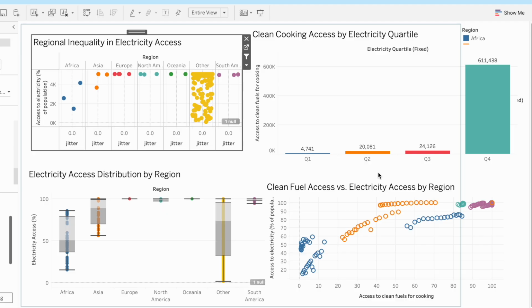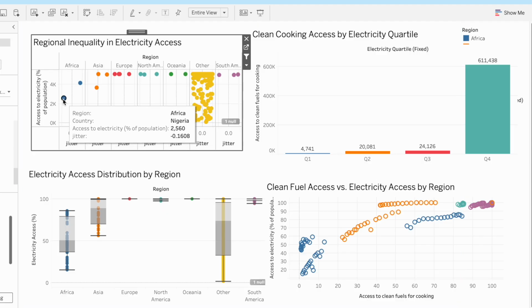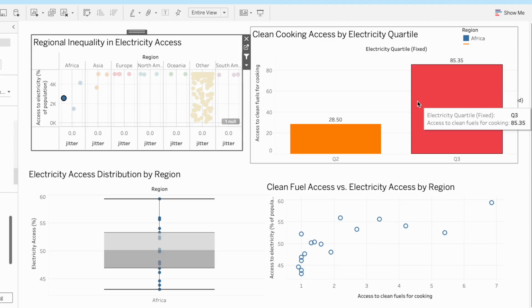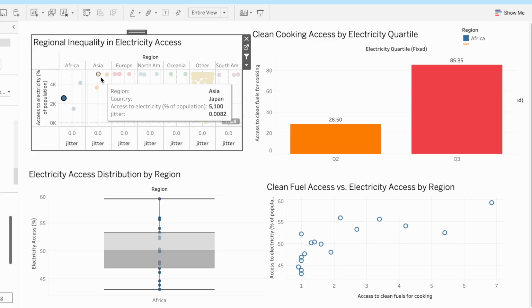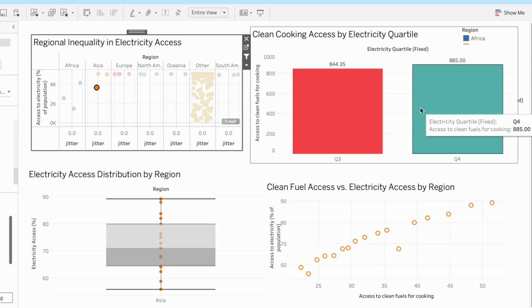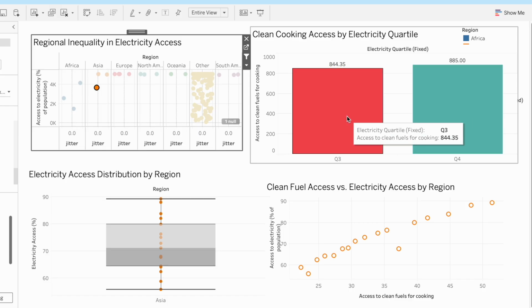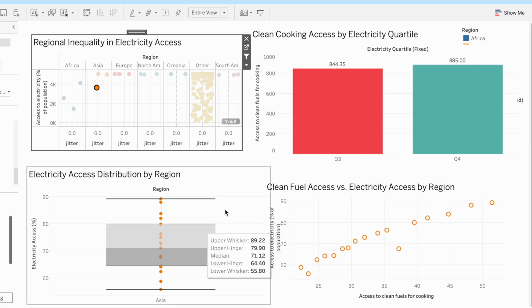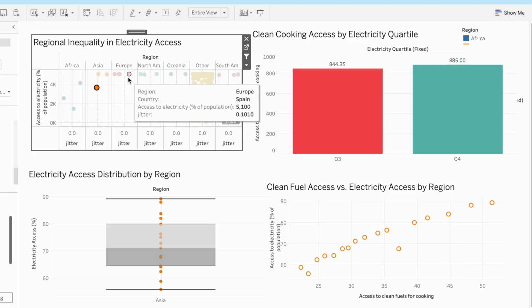and regions. For example, if I click on Africa, we can see that the electricity quartile is much less compared to access to clean cooking fuels. If I click on South Asia, especially India, we can see that there is an almost equal ratio between access to electricity and access to clean cooking fuels. So these dynamic filters allow us to explore patterns interactively to make clear that progress is uneven. Energy access not only differs from country to country but also varies sharply across regions,